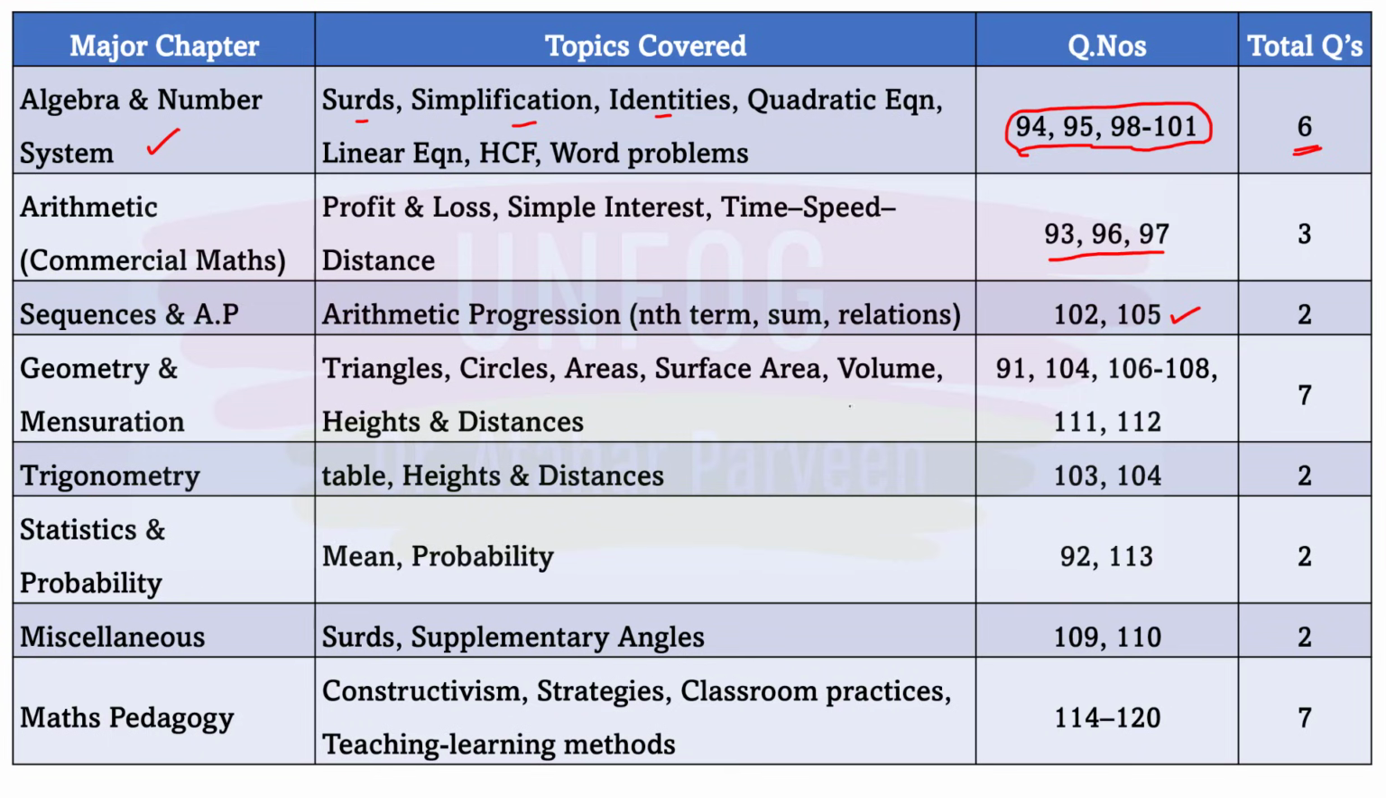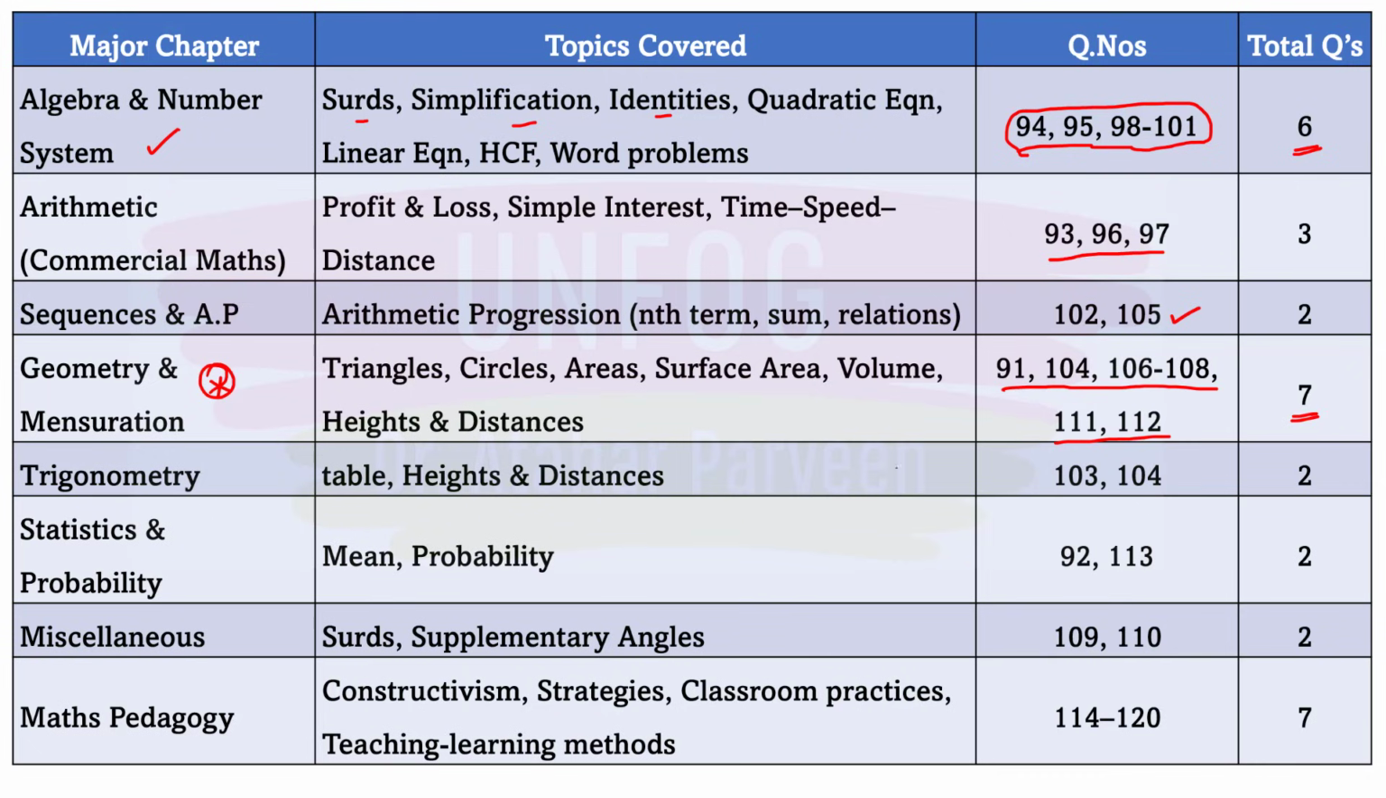Then coming to geometry and mensuration, which we all know are important topics every time. Questions were asked from triangles, circles, area, surface area, volume, and also heights and distances. The question numbers I have given here: 91, 104, 106, 107, 108, 111 and 112. So a total of 7 questions were asked.